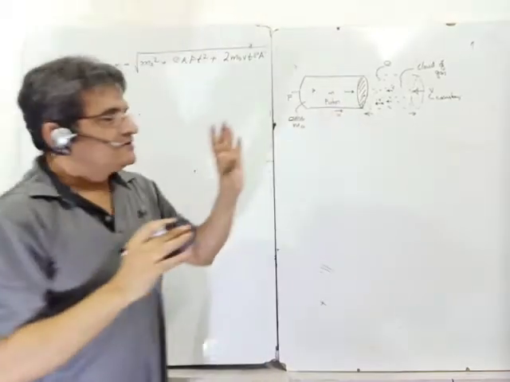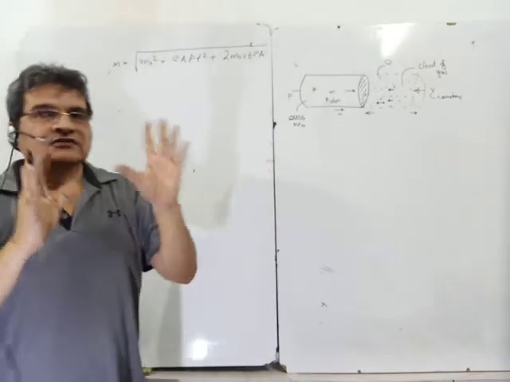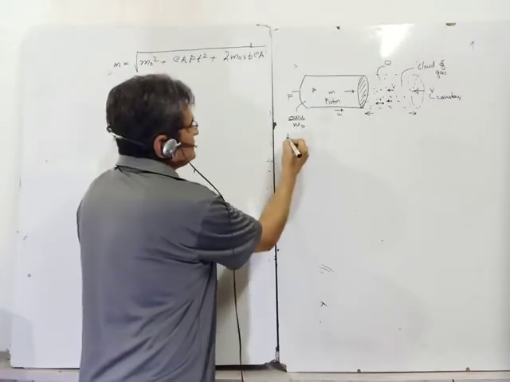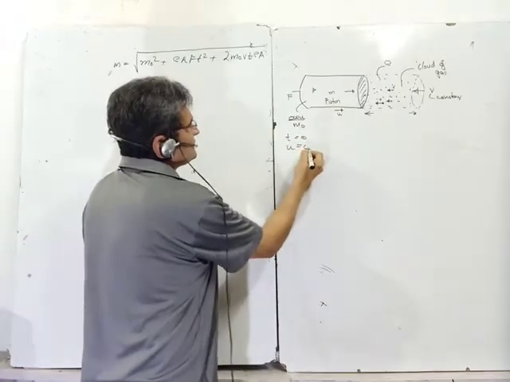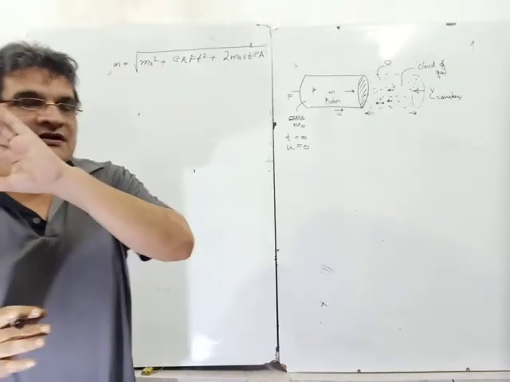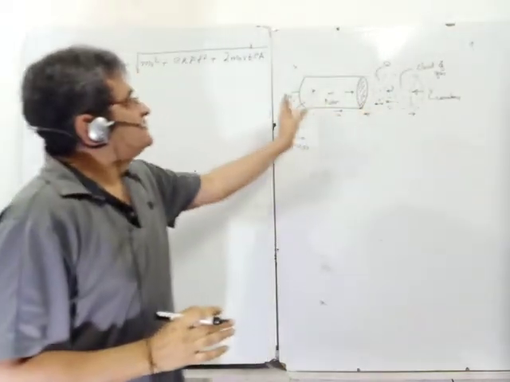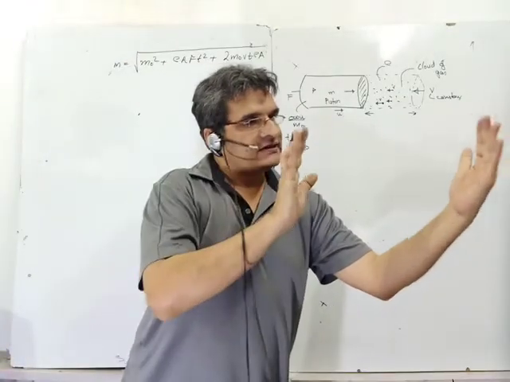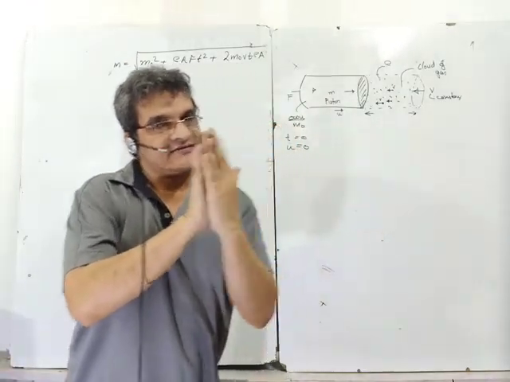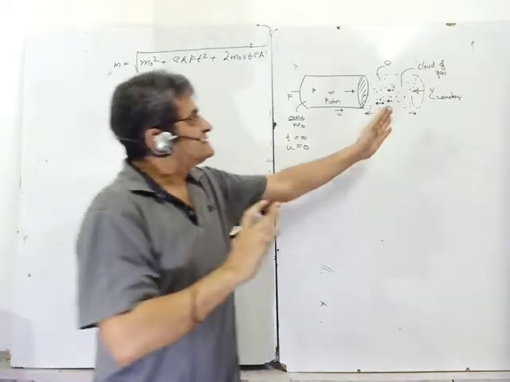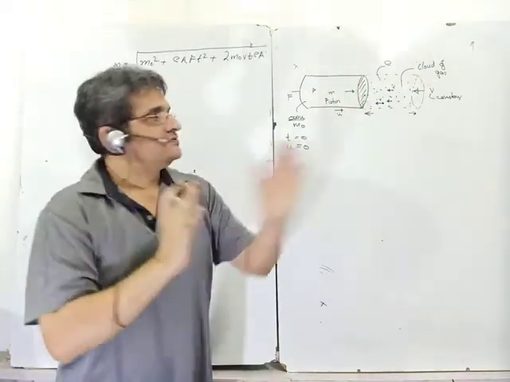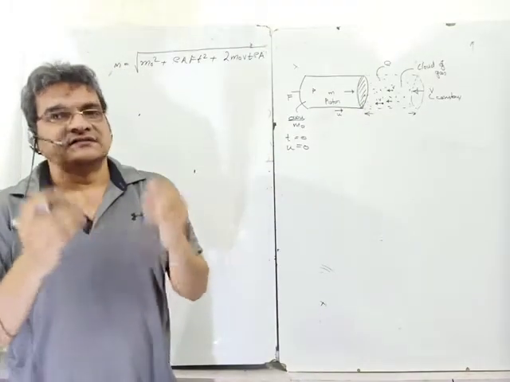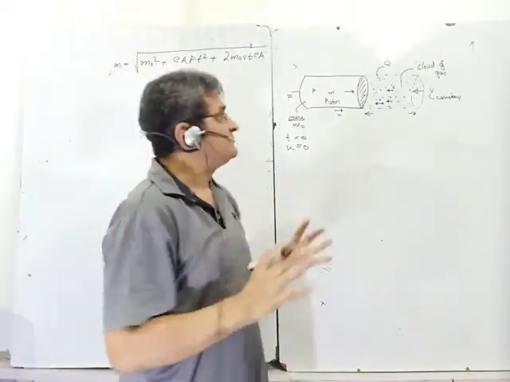But the piston which is moving is not moving with a constant velocity. It started moving at t equal to 0, when the velocity of the piston was 0, but it is moving under a constant force. So there is a constant force which is being applied to the piston. The piston moves like this, and when gas particles strike the piston, they stick to it. So basically the mass of the piston keeps on increasing. That is one concept in this problem.